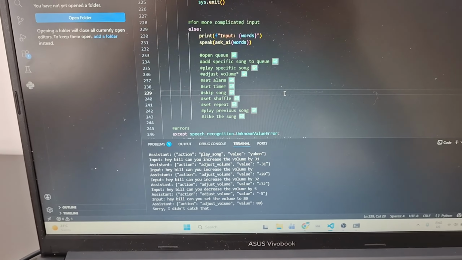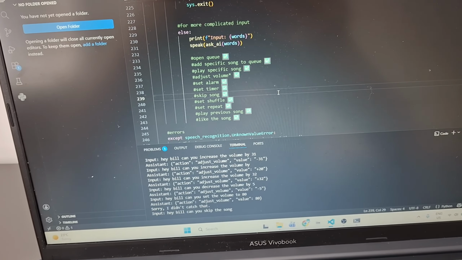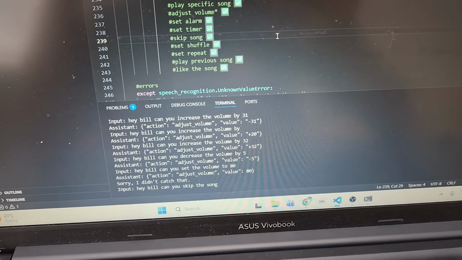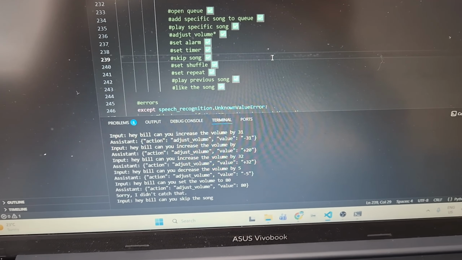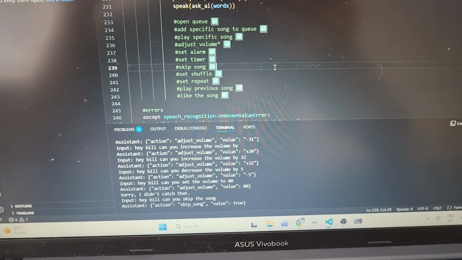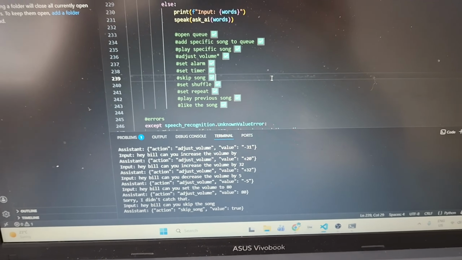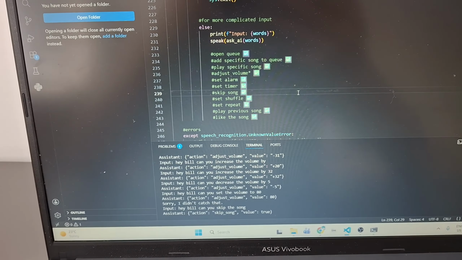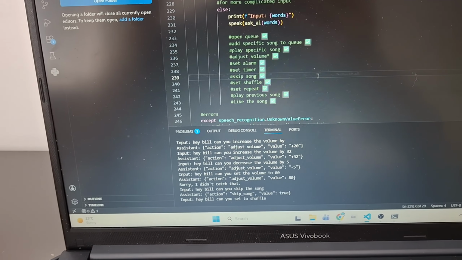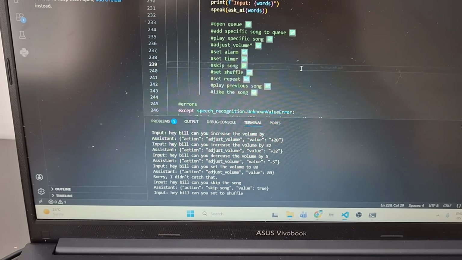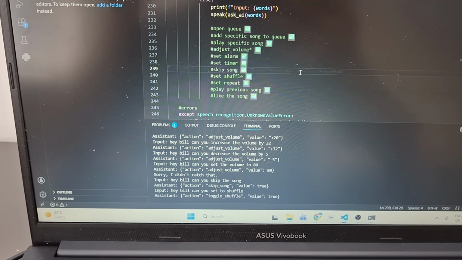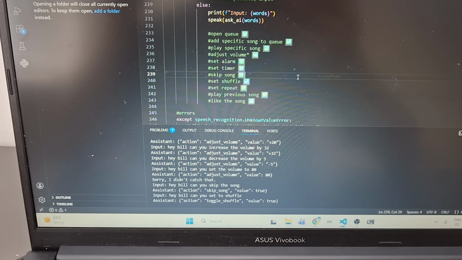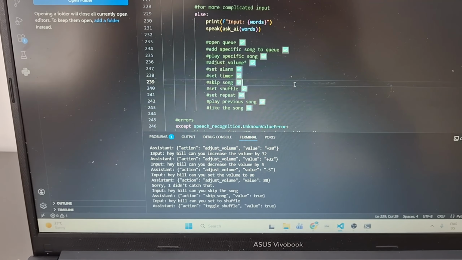Hey Bill, can you skip the song? Oh, okay, that's actually pretty fast. Action: skip_song. Okay, that works. Value: true. Hey Bill, can you set to shuffle? Action: toggle_shuffle. Value: true.